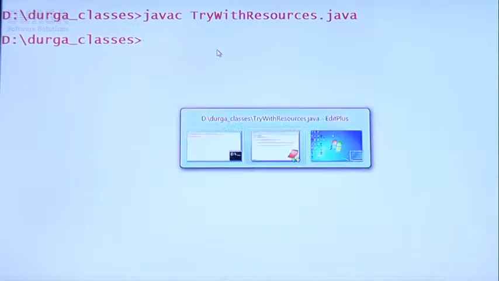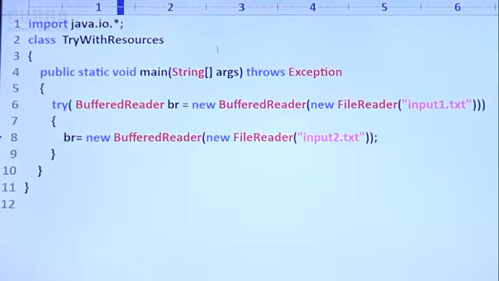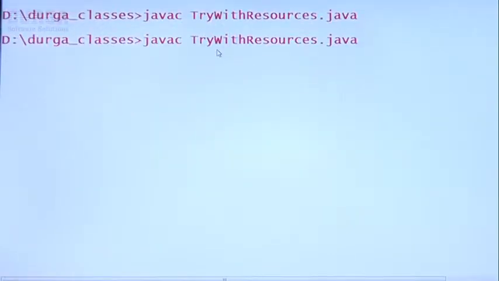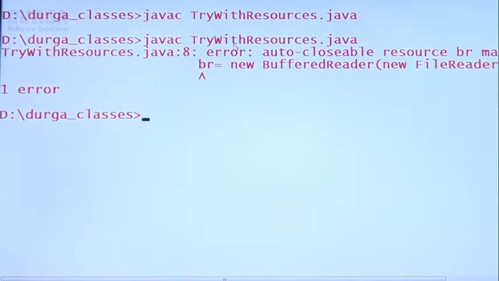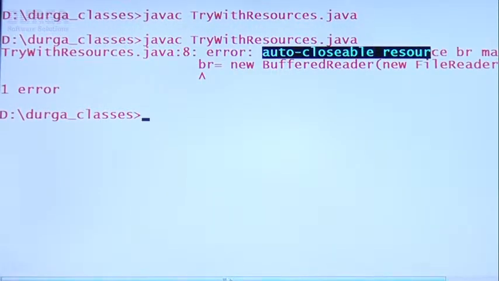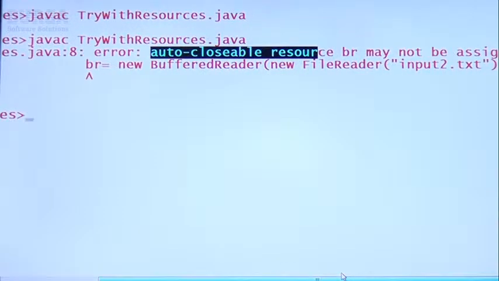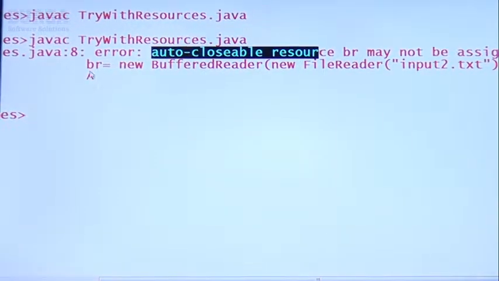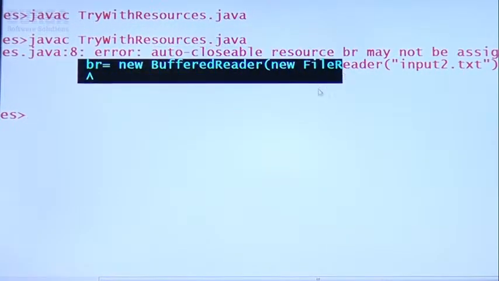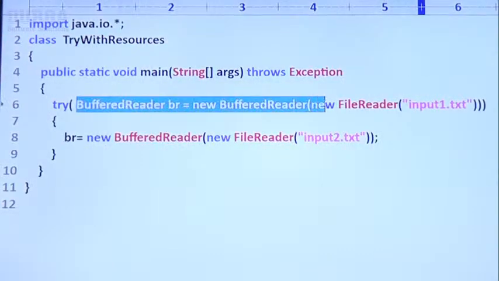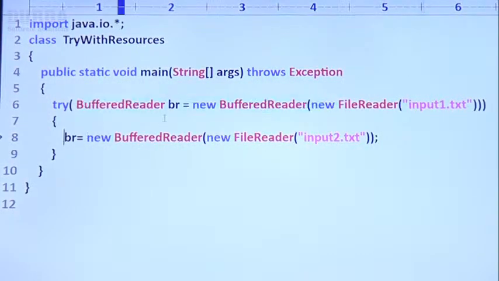Okay. Let me perform reassignment. Have you observed, right? Sir, we are going to get an error: auto-closable resource BR may not be assigned. Sir, you are not allowed to perform assignment for this BR because this BR is already assigned here. You can't perform reassignment once again because this reference variable is final.